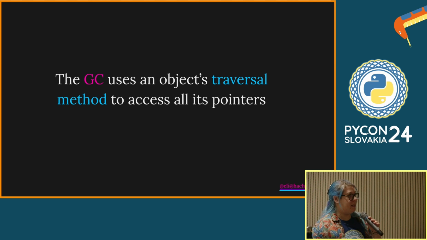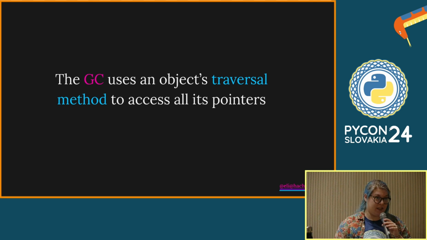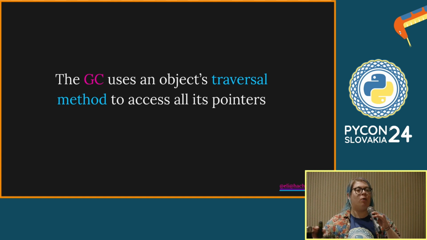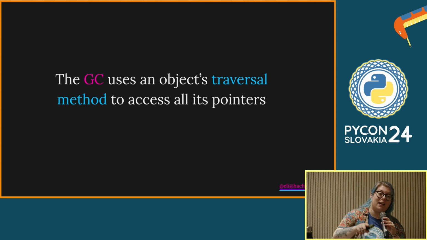So what the garbage collector does is every now and then, and you can trigger this manually, it will use an object's traversal method, and every object has this. A traversal method looks at everything that the object points to. And then it goes to every object that that object points to and looks where they point. In this way, it can build up a directed graph of all the objects in memory that could form part of a cyclic isolate. And if it ever gets back to where it started, it knows that that object is part of a cycle, right?